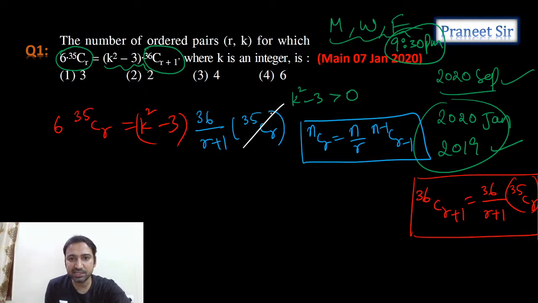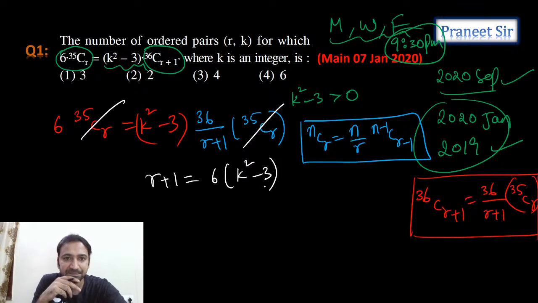Right. So can we cancel these two, guys? 35 CR, 35 CR cancel. And 6 and 36 also cancelled. And now cross multiply this. R plus 1 is equal to 6 times k square minus 3. That's what we're getting.